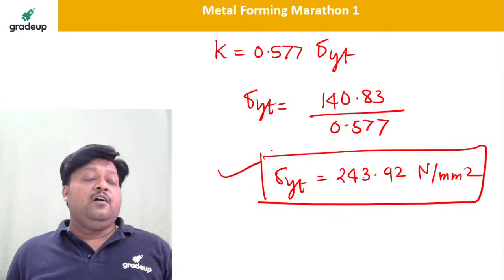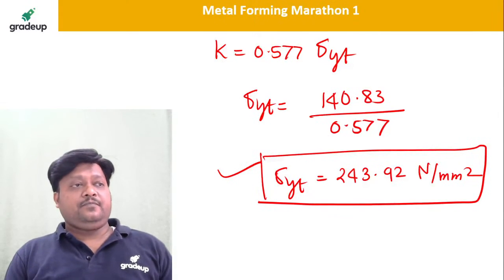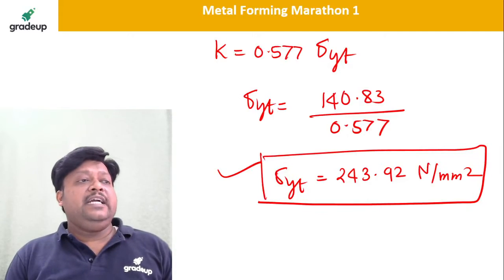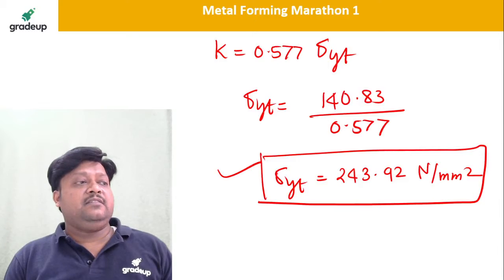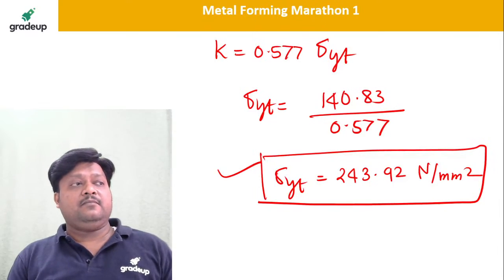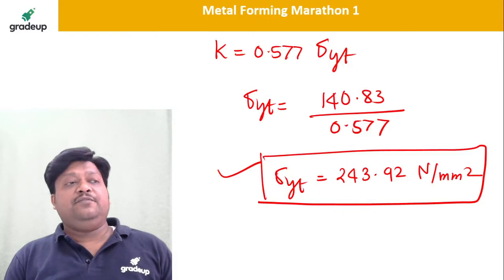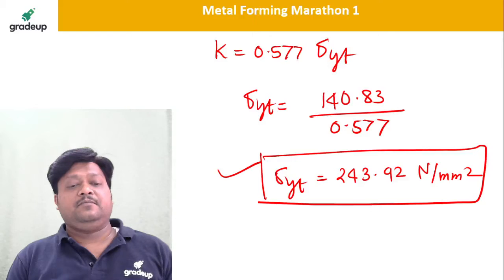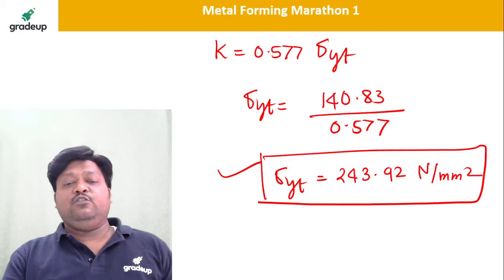Yes, 244, because it is correct. Abhinandan Kumar, very good, dear students.